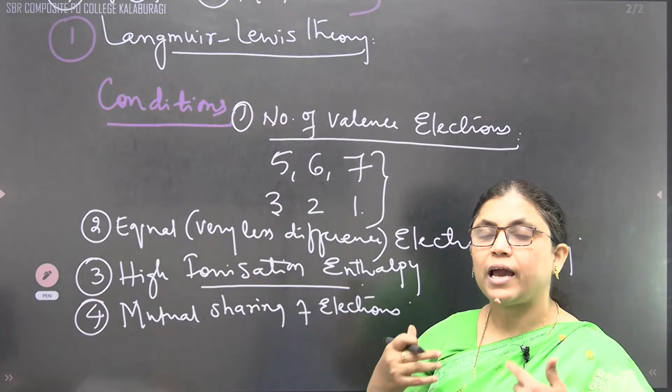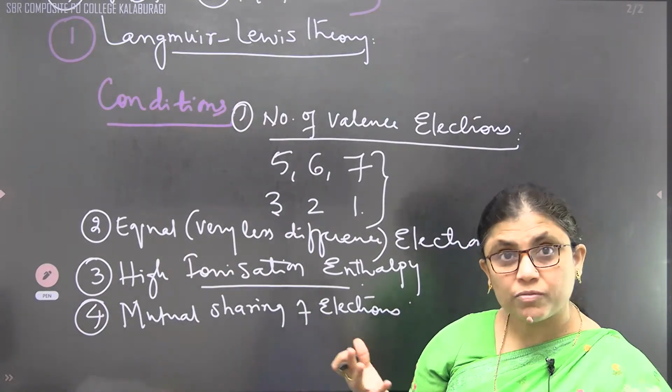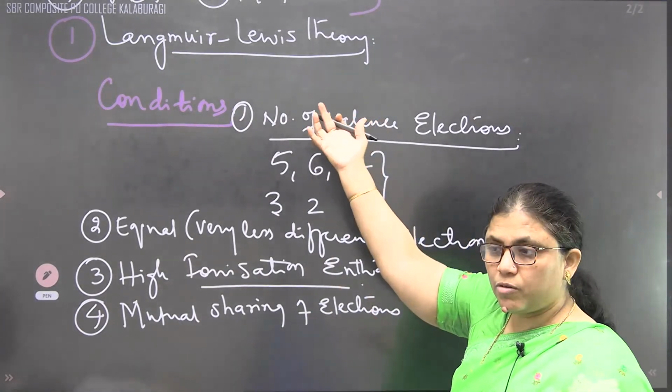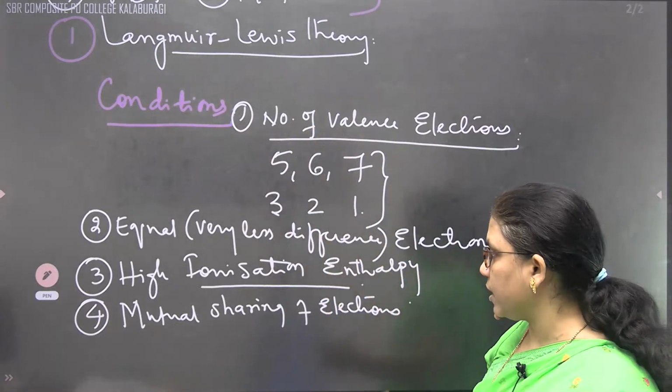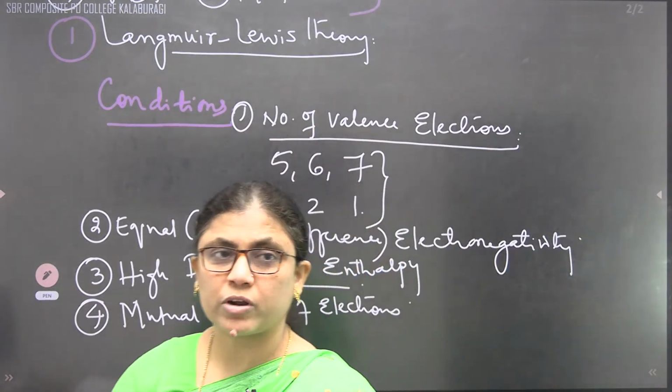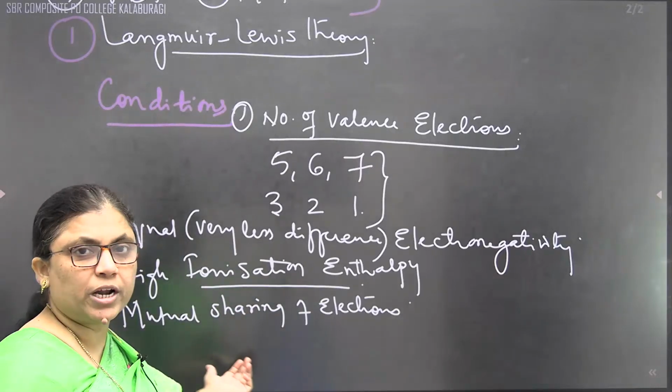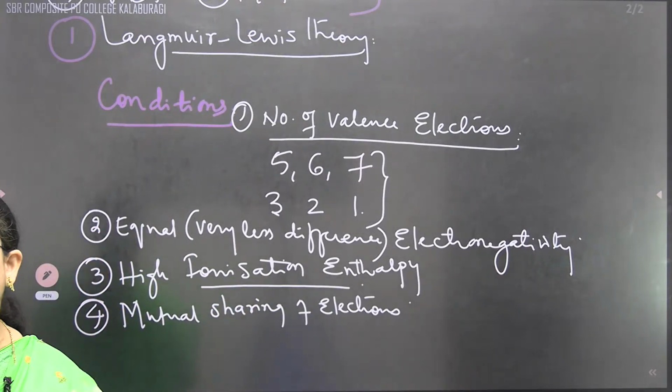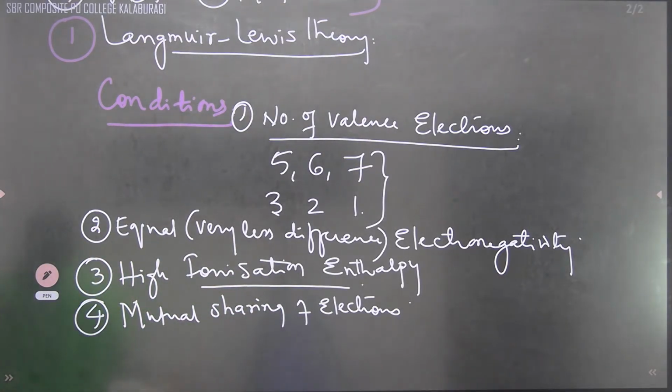It means that neither should lose the electron, because we are expecting a covalent bond which is obtained by sharing of electrons. And the last one is mutual sharing of electrons. This is the utmost condition, the most important condition. Then only we can expect the formation of a chemical bond.